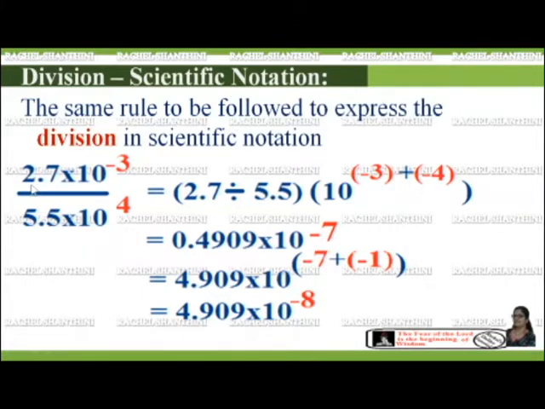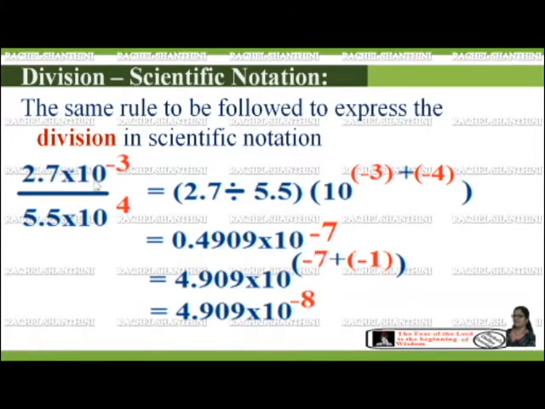The same rule has to be followed to express the division in the scientific notation. So here let us take this number 2.7 into 10 to the power of minus 3 upon 5.5 into 10 to the power of plus 4, right? Here the 10 to the power of plus 4 is in the denominator. When it comes to the numerator, it becomes minus 4. Okay, so 2.7 divided by 5.5.